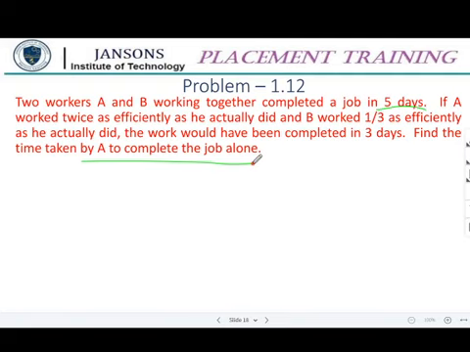Now just try it. Let me wait for people to try it. Two workers A and B. So I think I'm going to finish off all the complications. We will work out a few more problems like this tomorrow, and we'll close off time and work by tomorrow.